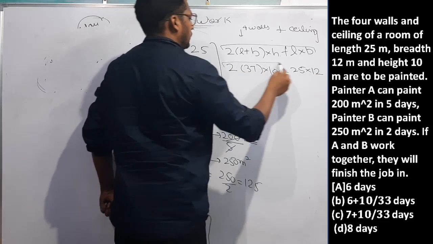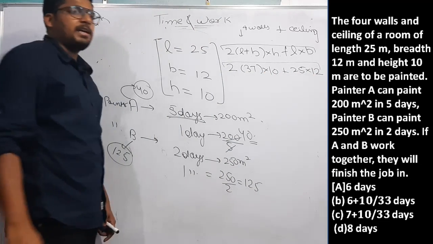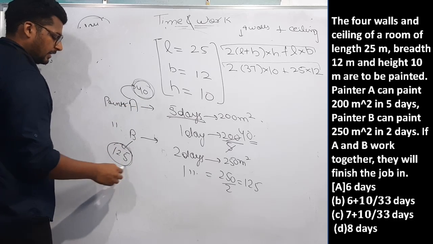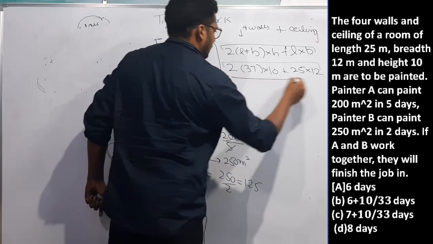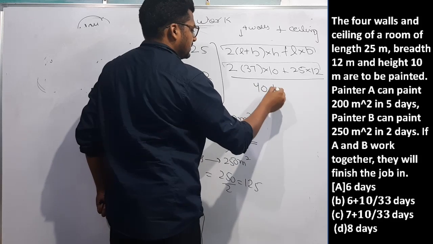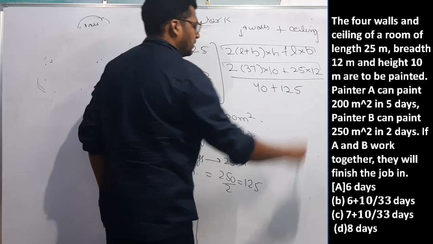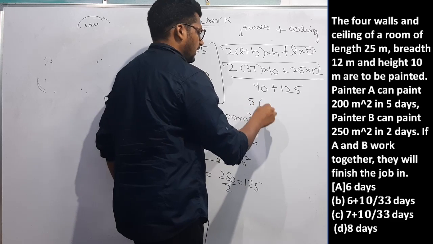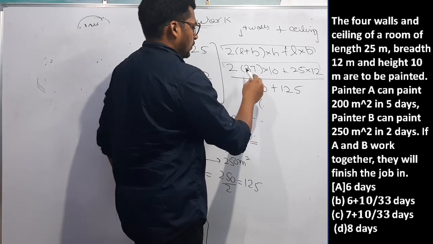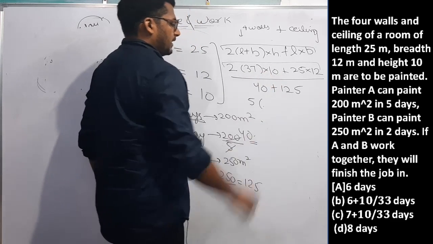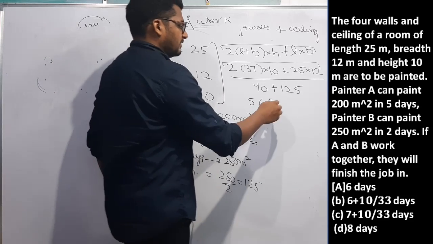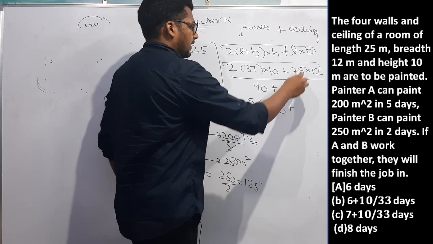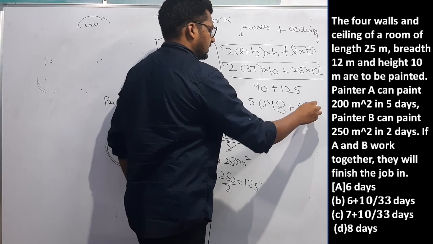This is the total area which is to be painted, and what is their efficiency? 40 and 125. By this efficiency, this area is to be painted. If I take 5 common from the numerator, 2 will be remaining here. 4 7s are 28, 4 3s are 12, so 148, and 12 5s will be 60.